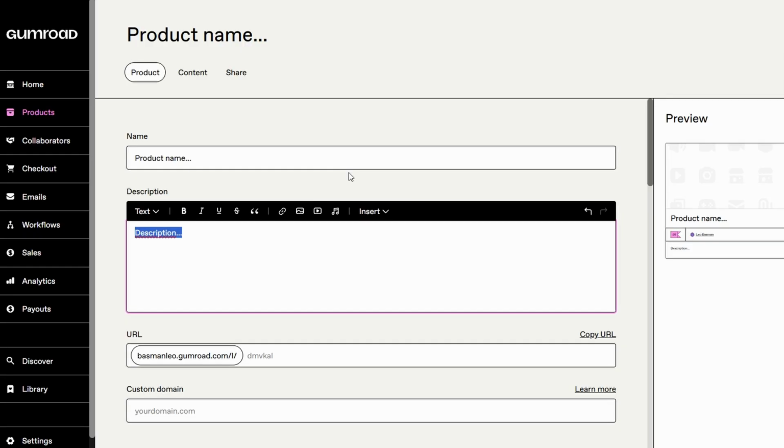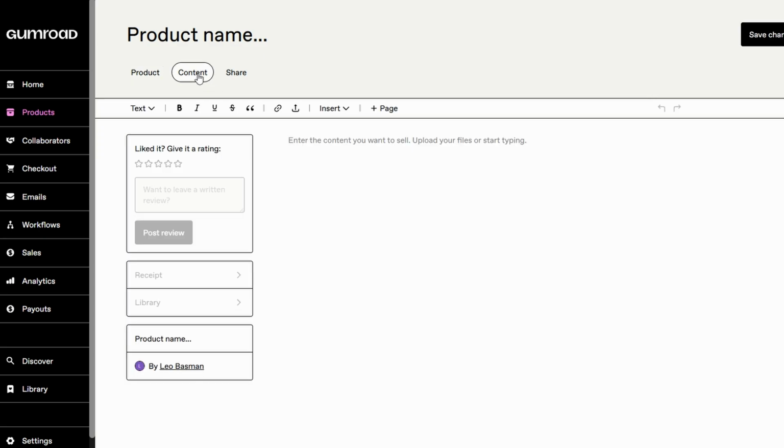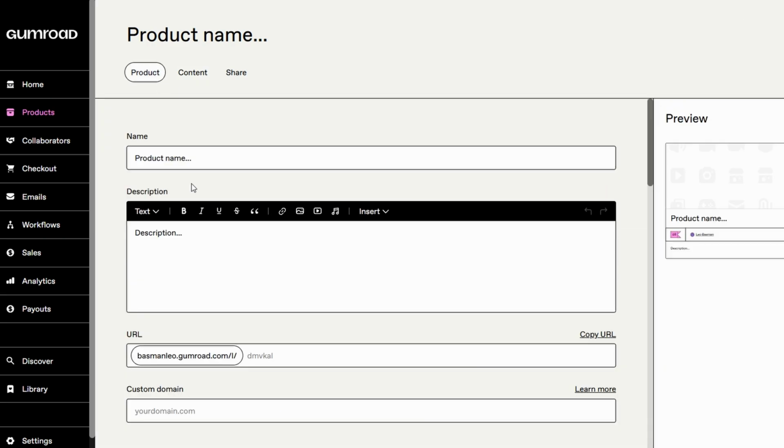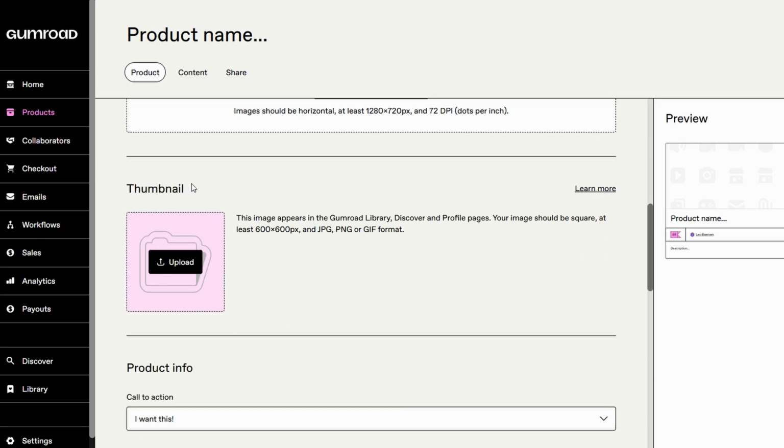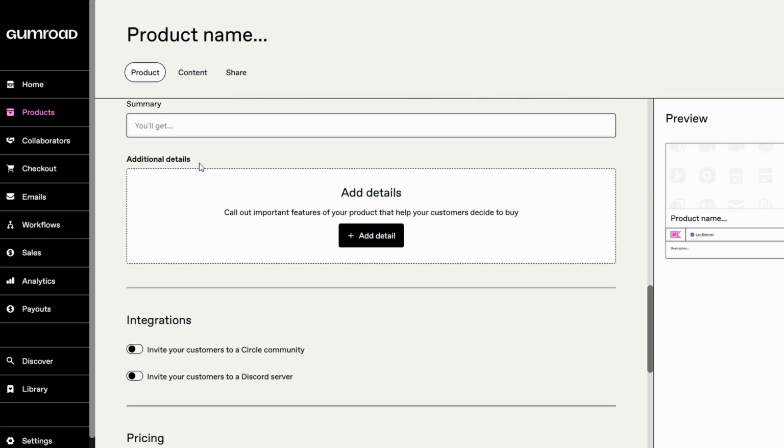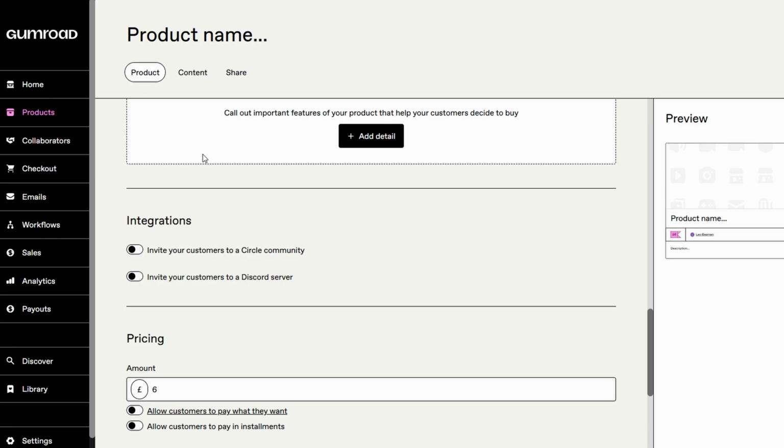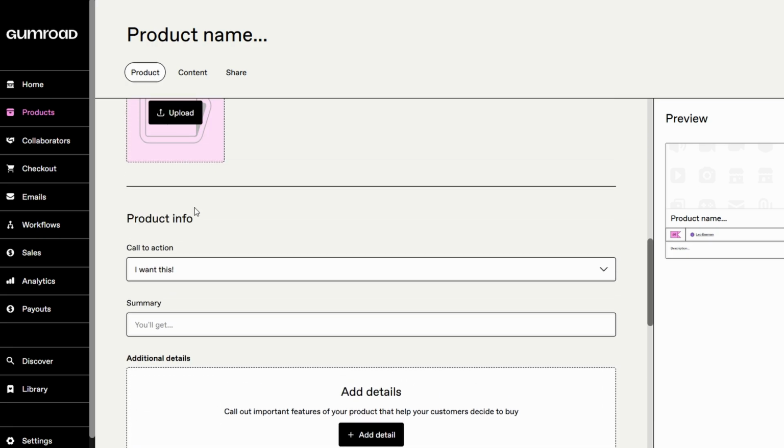Describe exactly how your product will solve a problem or make life easier for your potential customers. If you have testimonials or reviews, add them here too. Social proof is powerful. When people see that others have enjoyed and benefited from your product, they're more likely to purchase. Also, consider including examples or previews of your product, whether it's a page from your ebook, a clip from a video, or a sneak peek of your course. These tangible examples can increase buyer confidence.